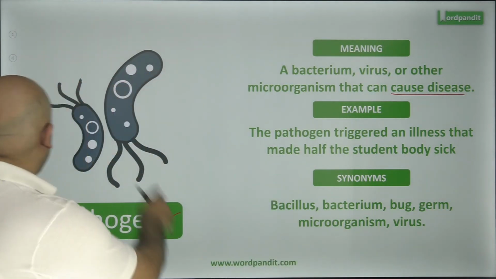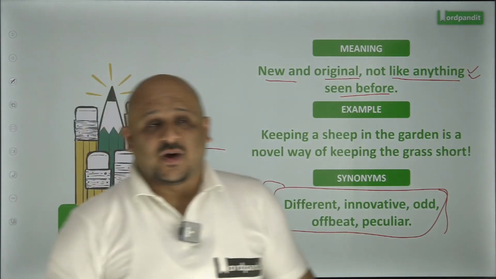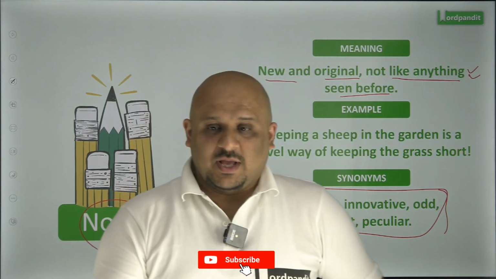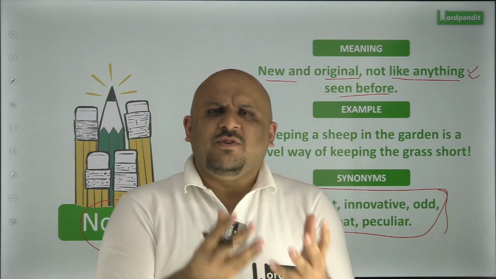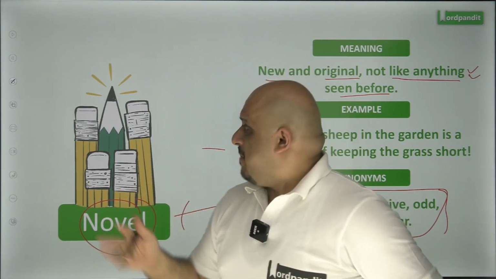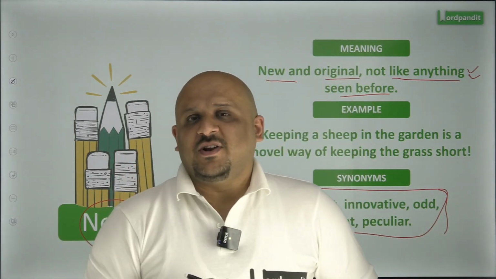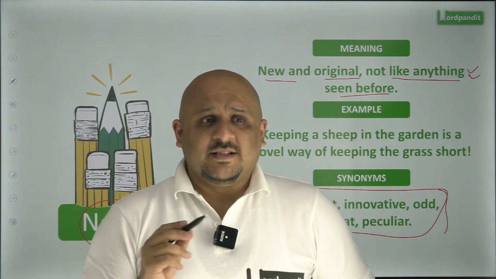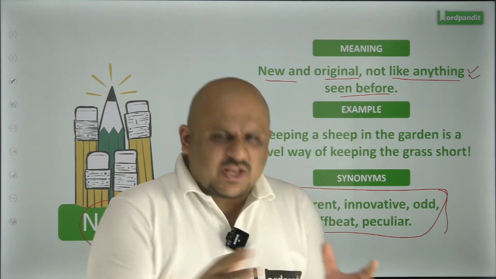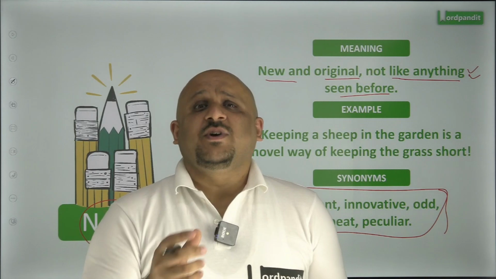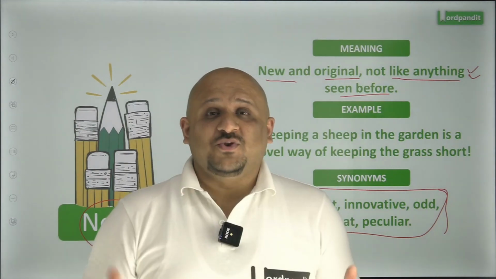So 3 words that we've learned today: pathogen, vector, and novel. 3 words related to corona. These are words which are used any which way. When you deal with pandemics and when you deal with diseases, these are words that would be used. But in the last 5 years, their usage has become very, very common. This is the first set of words you learn with respect to corona. We will have more such words. We will have a huge set of words related to this particular field which you can use, and these are words that you can be aware of with respect to contextual usage.